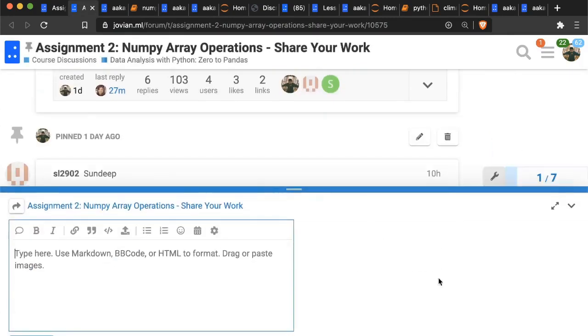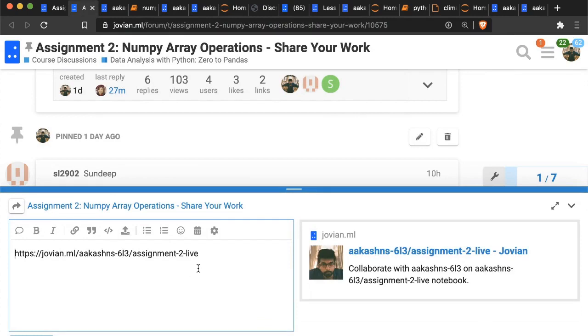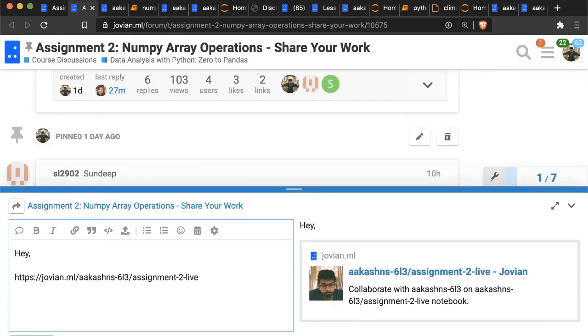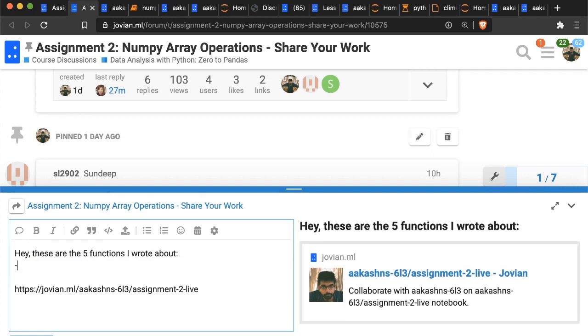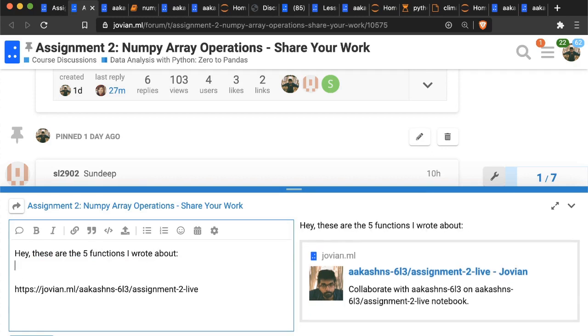There is a reply button at the bottom, and I paste my link here and mention that, hey, these are the 5 functions I wrote about. So just share the 5 functions that you wrote about. Maybe you can list them out here. If not, you can just say roughly that, hey, I wrote about trigonometric functions, or I wrote about statistic functions, and share the link to your notebook.